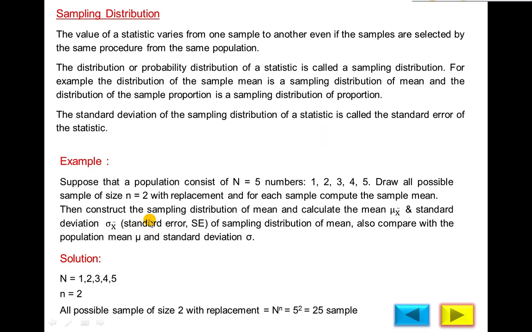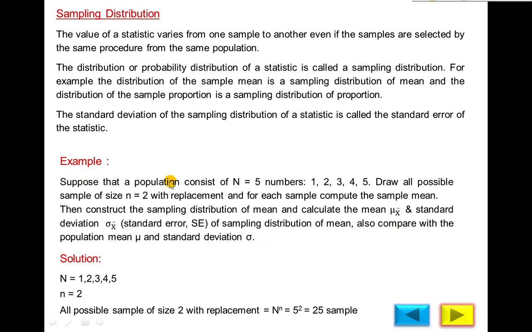So we will prove this with the help of this example. This is a very simple example. Population size and sample size are very small. First we will draw all possible samples, then we will convert them into a sampling distribution table, and then we will calculate the mean of the sample mean and the standard error, or you can say standard deviation, and then we will compare with the population mean and standard deviation.